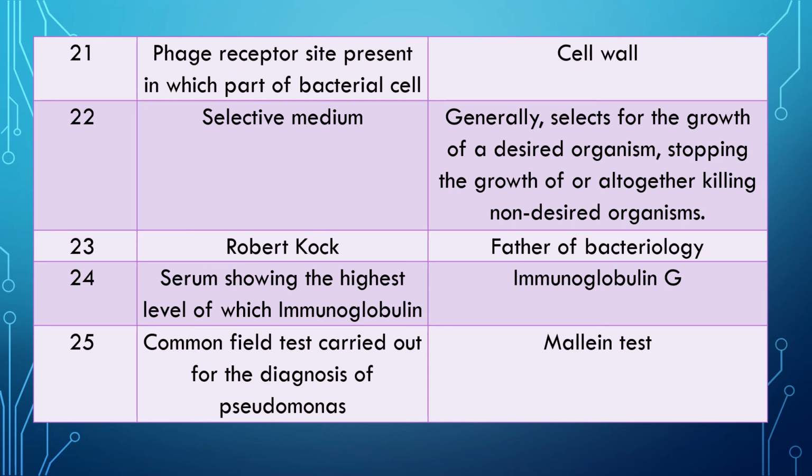Question 25. A very common field test carried out for the diagnosis of Pseudomonas. The answer is mallein test. This is an important question for the diagnosis of glanders and farcy in the horse. This common field test is used for the diagnosis of glanders and farcy in horse. Important question, frequently asked question.